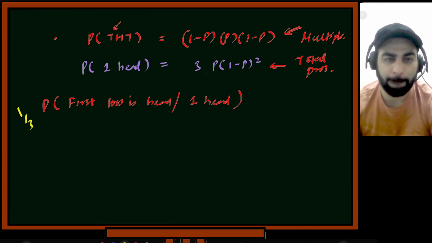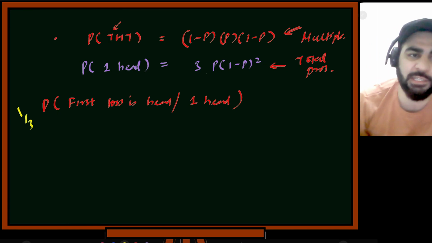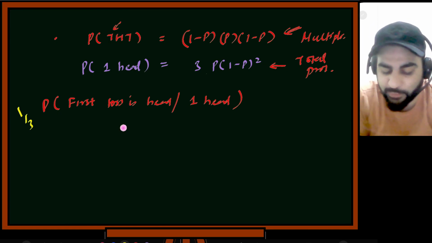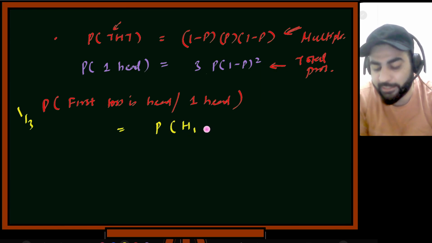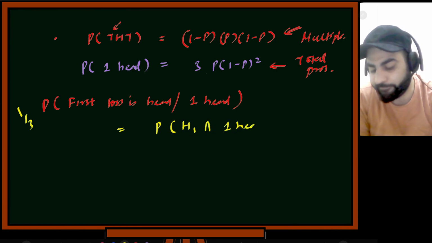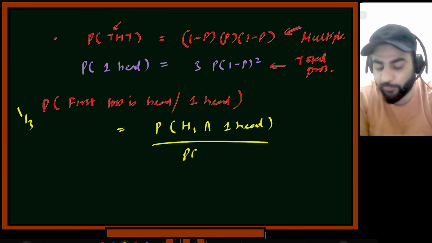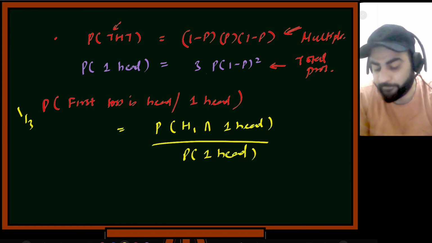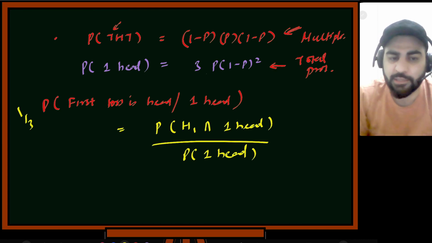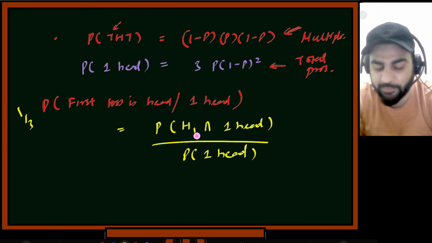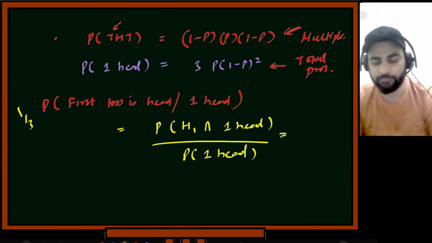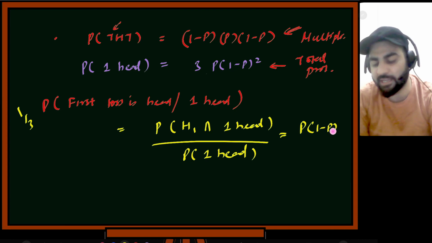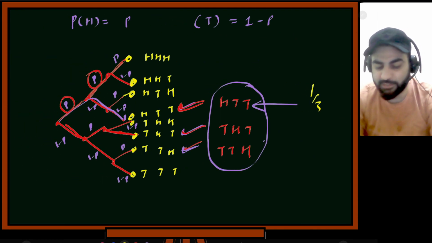Yes, sir. Got it. Now we can use Bayes theorem and see if it agrees. So we also saw intuitively, and now we'll see with Bayes theorem. This will be probability of H1, first toss head, intersection one head, divided by probability of one head. I just expanded it using this. So what's the probability that first will be head, and there will be one head? This will be P into (1 minus P) square, which Zakir said. So for this event, the probability will be P into (1 minus P) square.